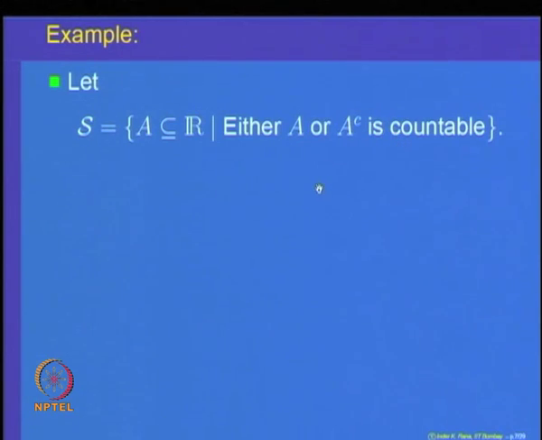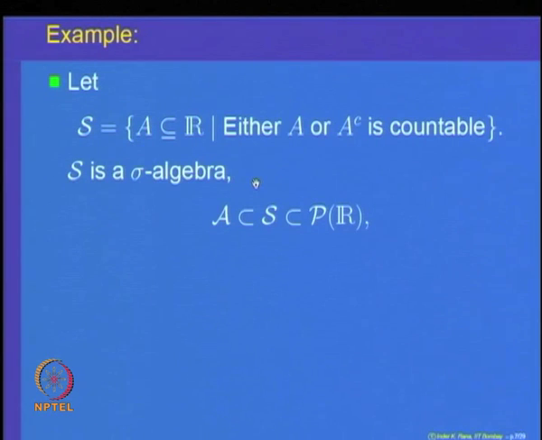We had shown that this collection forms a sigma algebra, and our given algebra A, which was the collection of all sets for which A or A complement is finite, obviously is a subset of this class S, and that is of course a subset of all subsets. So, algebra A is contained in this sigma algebra S, which is inside of P R.